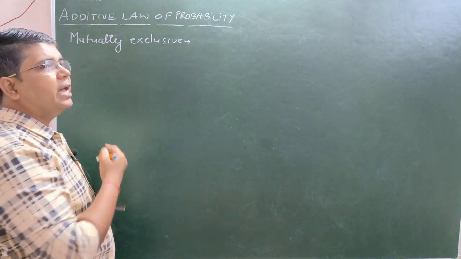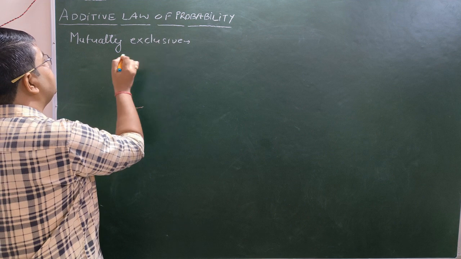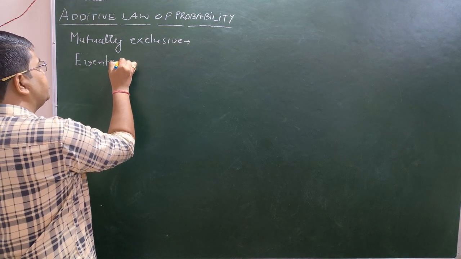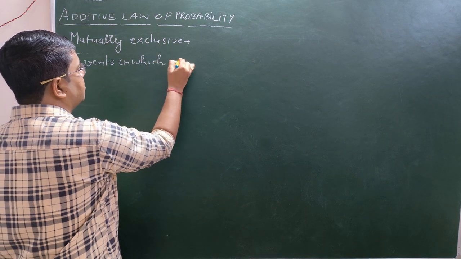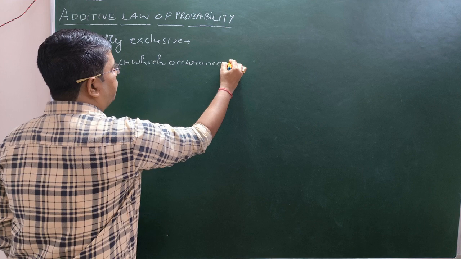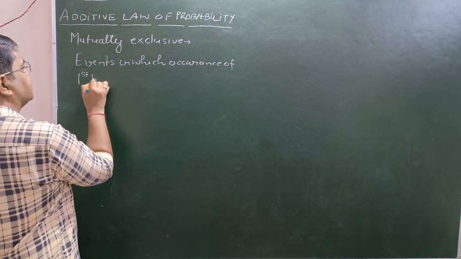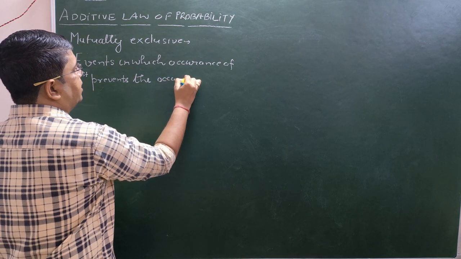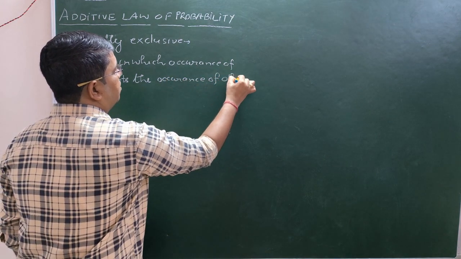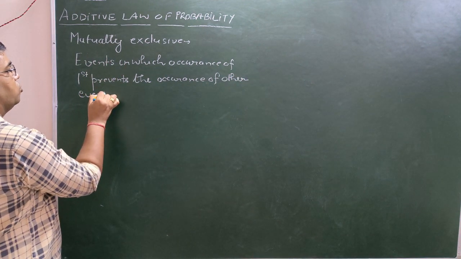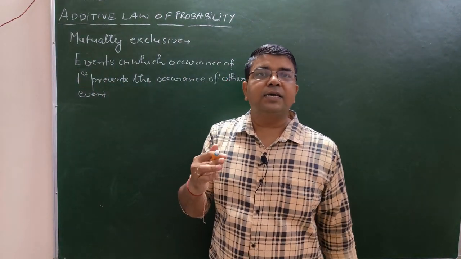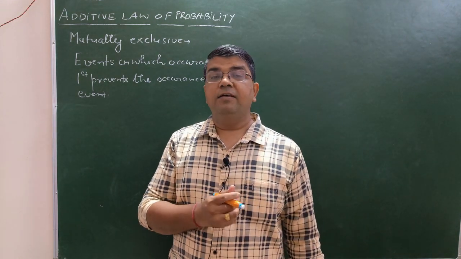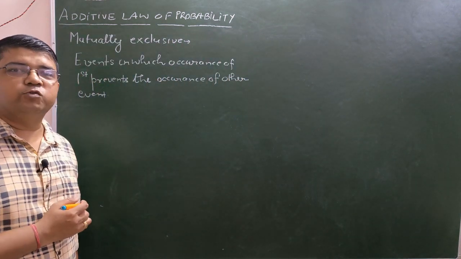Now, for events to be mutually exclusive, these are events in which the occurrence of one prevents the occurrence of the other events. You must pen down this. So all those events in which the occurrence of any one event prevents the remaining events, then they are known as mutually exclusive events.